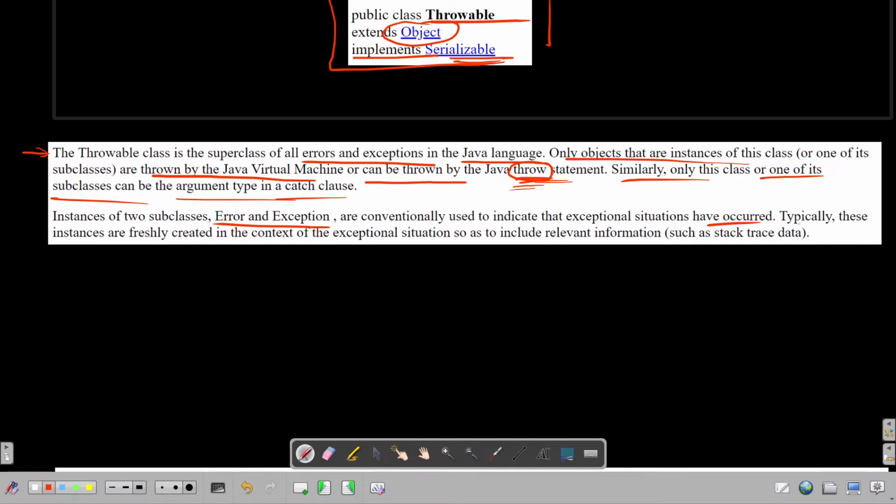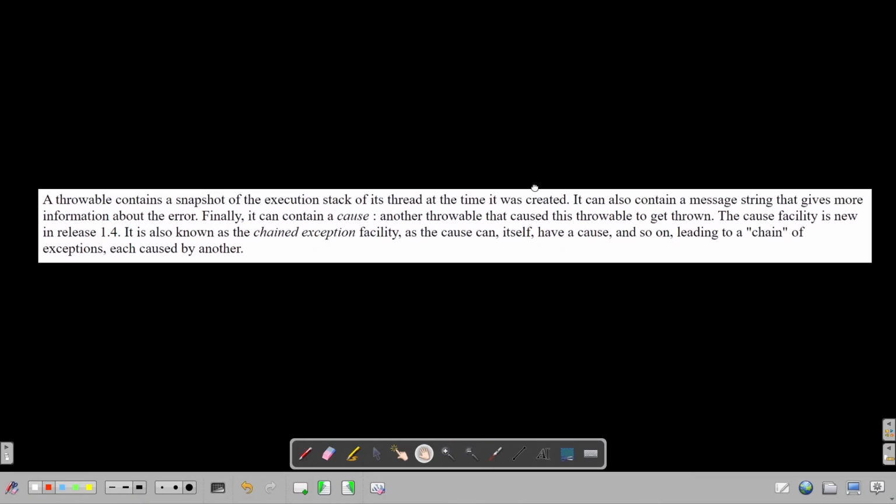This is basic. Typically, these instances are freshly created in the context of the exceptional situation so as to include relevant information, like here it is, the stack trace data, right? Don't worry, the stack trace thing we are going to see in detail. So let me move this down a bit. This is the important point. Let me go through that.